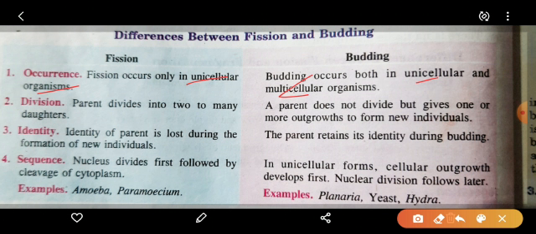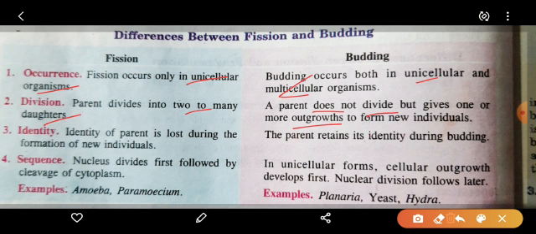In fission, the parent divides into two or many daughters, whereas in budding, a parent doesn't divide but gives rise to one or more outer growths. These growths are bud-like structures, which are bulb-like projections produced upon the parent body.